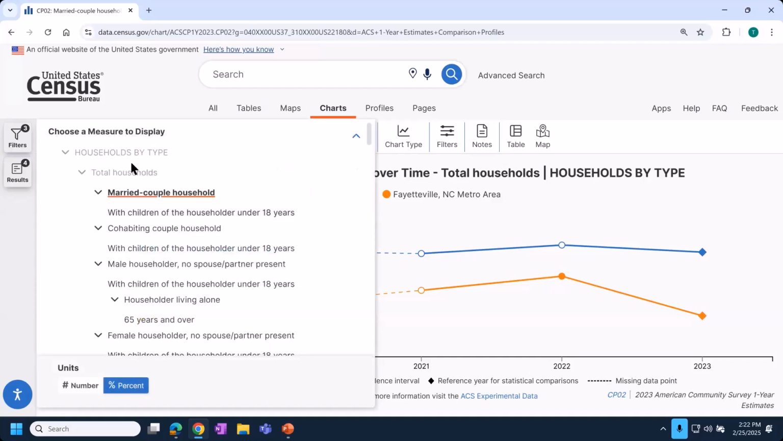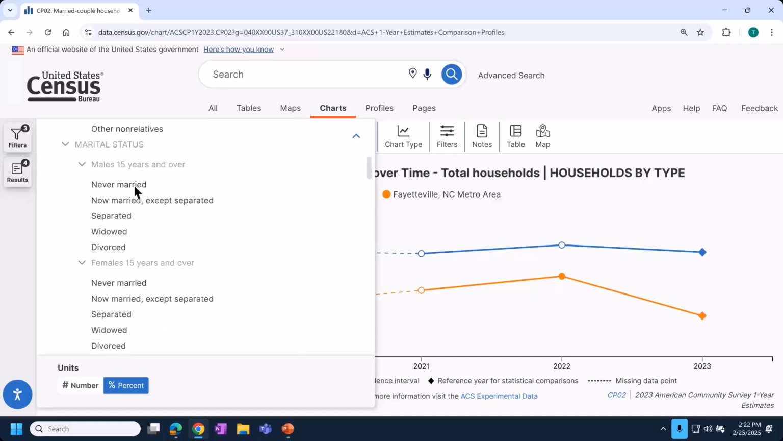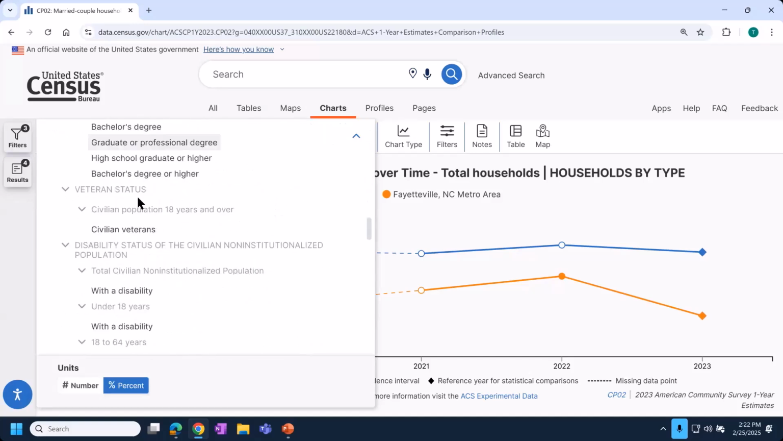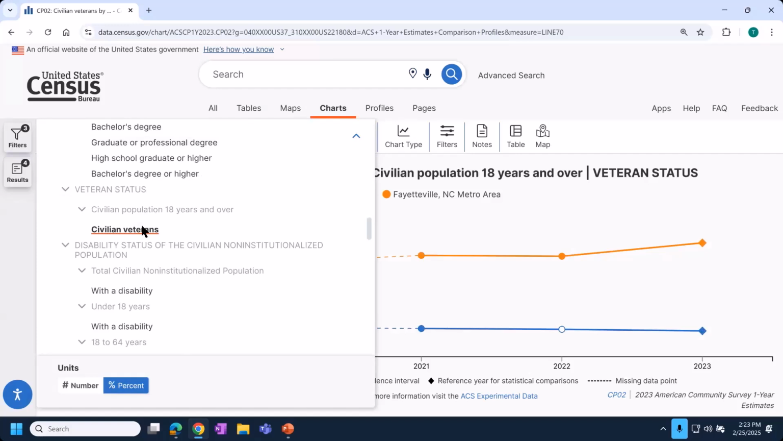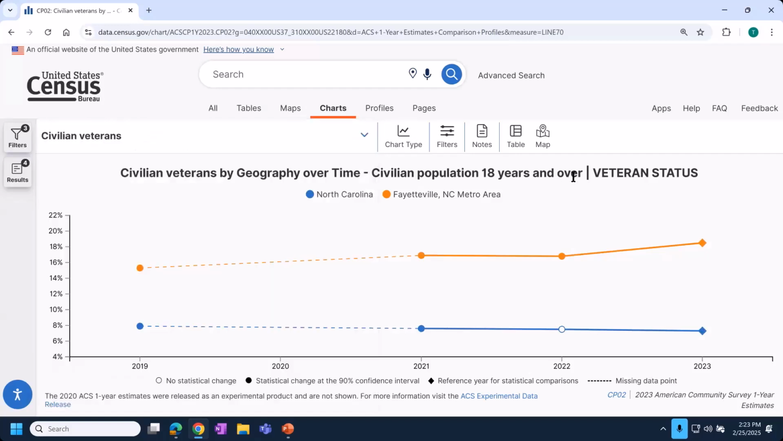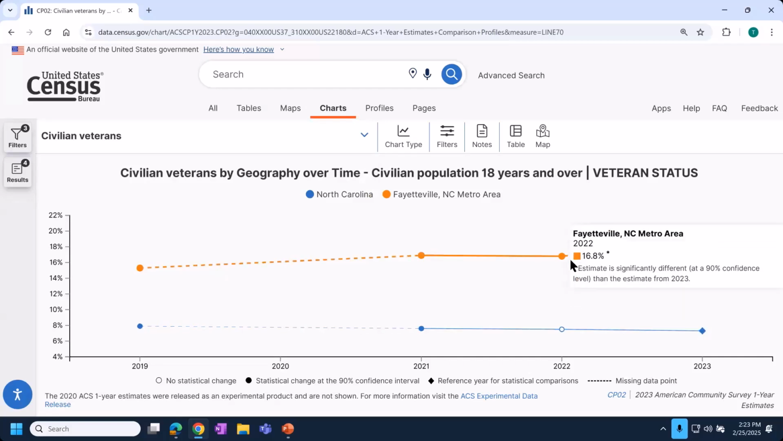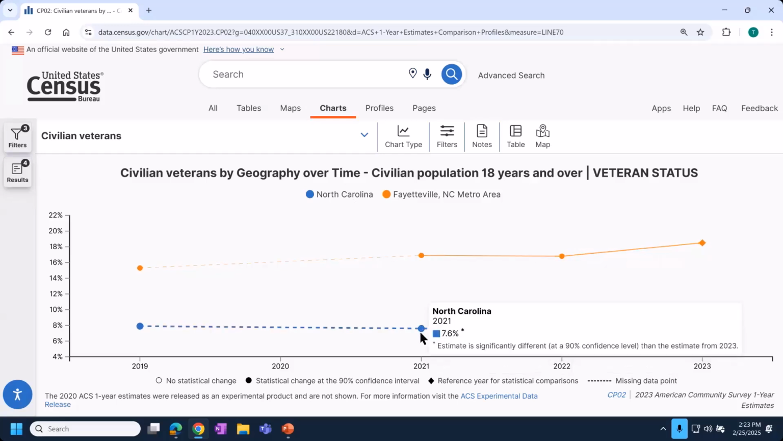Remember, we had to scroll down pretty far in the table to get to the veteran status section. These are in the same order of the rows. We see civilian veterans is clickable and that the site defaults to % in all cases when available. So we'll click civilian veterans, and in the background, our chart has already updated, and we'll take a moment to look at this. So it shows the 2 different geographies. In orange for Fayetteville, North Carolina metro, and in blue is the North Carolina state numbers.